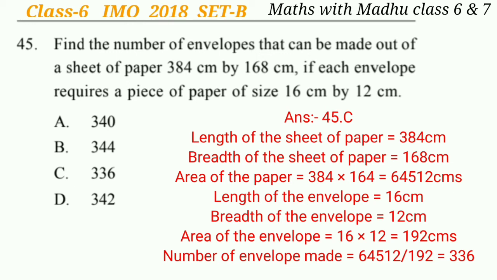Similarly, the length and breadth of the envelope are given, which are 16 cm and 12 cm respectively. So the area of the envelope will be 192 cm square. Now the number of envelopes that can be made is 64,512 divided by 192, which gives 336. So the answer will be option C.